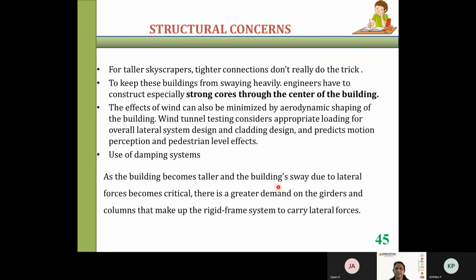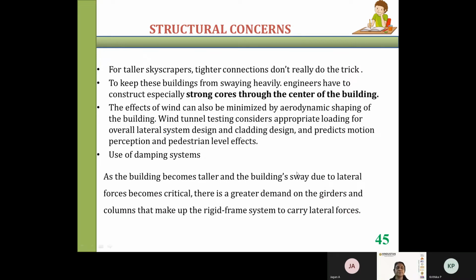That means when a heavy lateral force is coming, that force becomes the critical force. Then the columns and the girders, meaning the big, strong beams, carry the lateral forces.